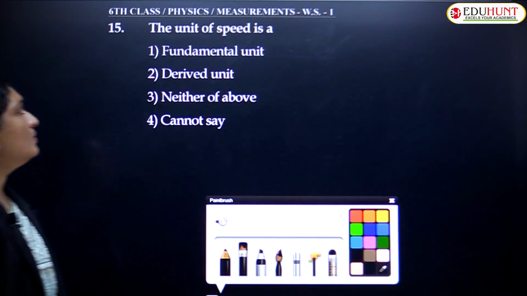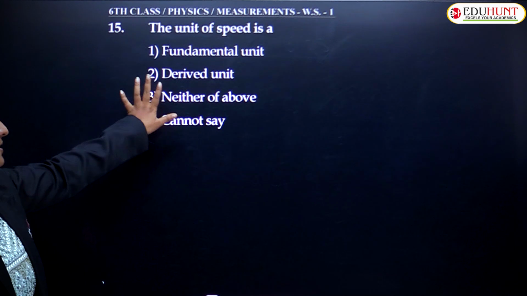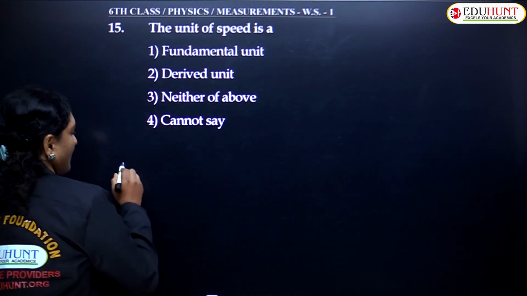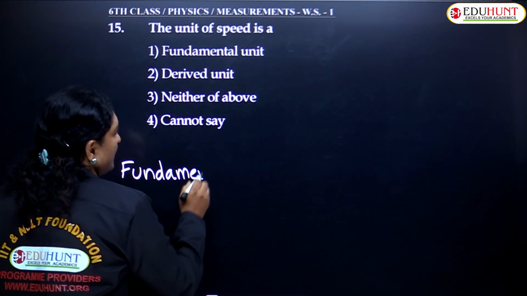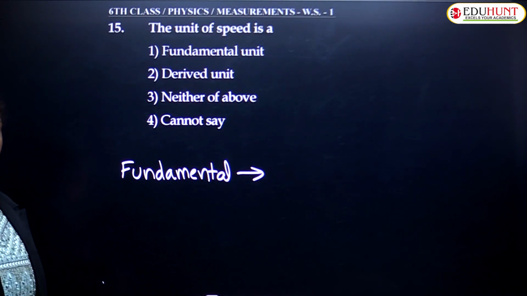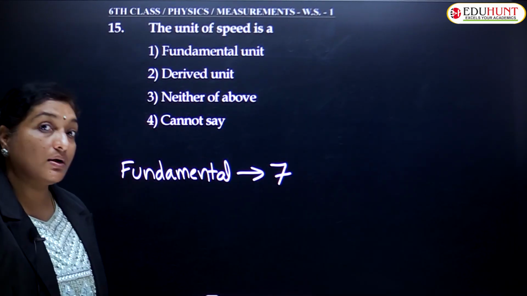Next one, the unit of speed is speed. So first of all, before explaining in detail, once again let us recall the fundamental units. How many fundamental quantities did I say? There are 7 fundamental quantities. What are the 7?